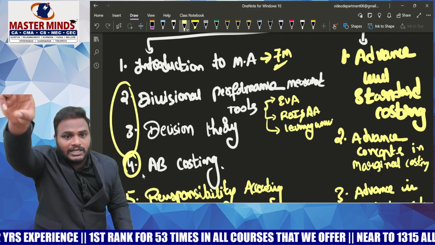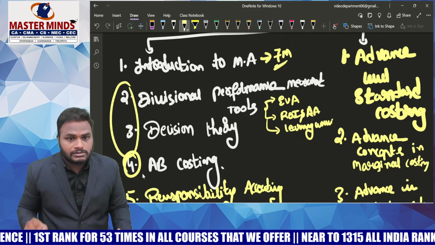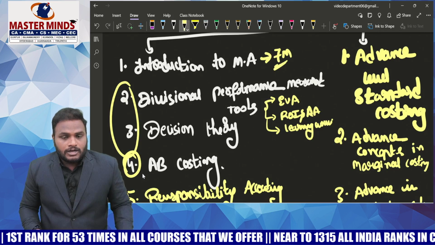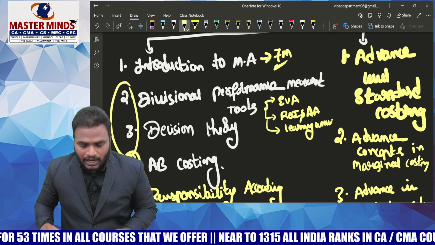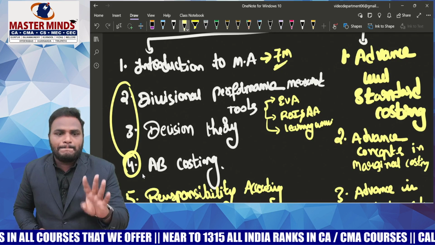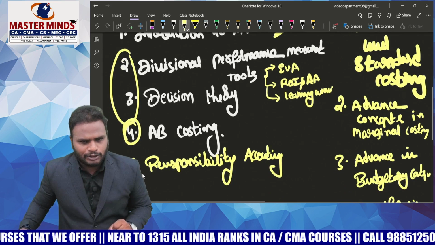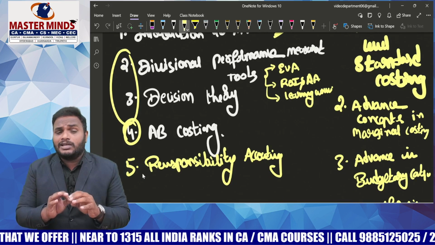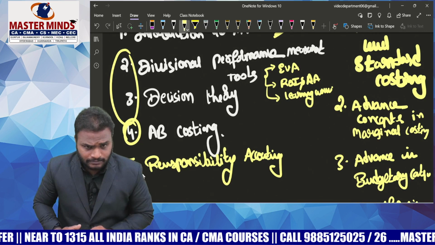MCQs are 30 marks. Each MCQ will carry 2 marks. If you read all these 4 chapters, definitely you will get 40 plus. And there is a small theory chapter, responsibility accounting. Please read the different types of responsibility centers and advantages.